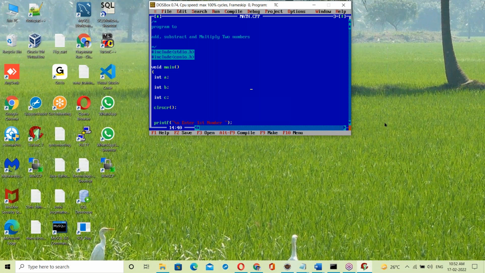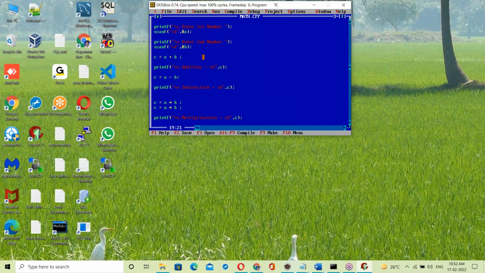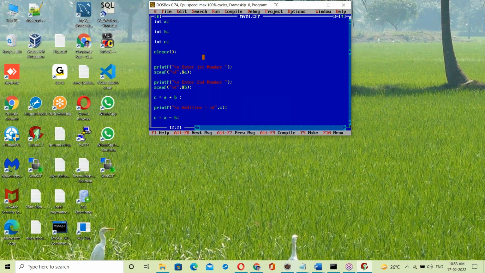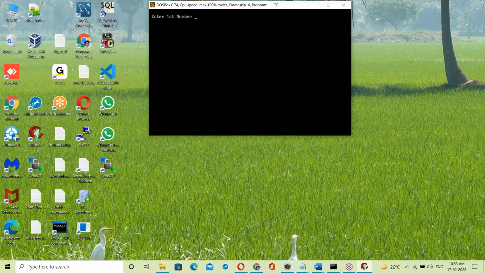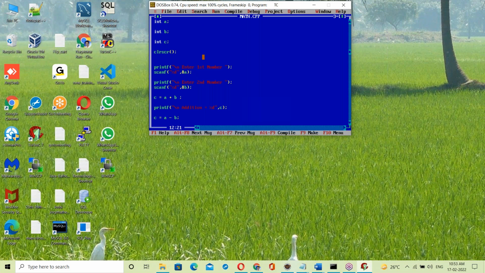You guys, opening your webcam is not necessary. See here, this is the C program, the same program we discussed in the previous class. Alt C to compile, no error. Then run it: enter first number 10, second number 20. Addition, subtraction, and multiplication. Okay, fine.